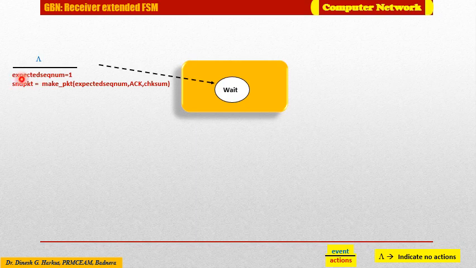It is expecting packet number 1 from the sender, and on receipt it will simply send the acknowledgement packet to the sender. By default, the task of the receiver is just to send an acknowledgement packet to the sender from whom it has received the packet.